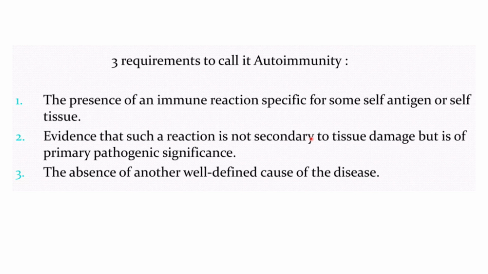Further, for a condition to be called autoimmune, it has to satisfy three requirements. The first is the presence of an immune reaction specific for some self-antigen or self-tissue, while that reaction is a primary reaction without being secondary to any underlying tissue damage, and there is no other well-defined cause of the disease. Self-antigens are receptors on the surface of cells. The immune system uses these self-antigens as identifiers to recognize a cell that belongs to the body it is protecting. Self-antigens also inform immune cells that antigens from the cell should be immunologically tolerated. That is, they should not be killed.